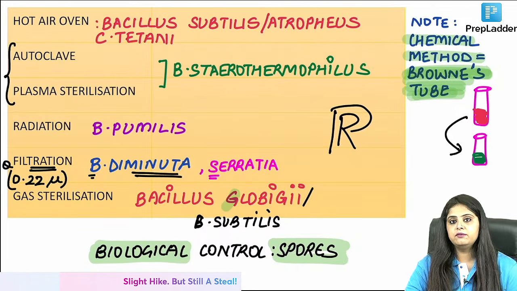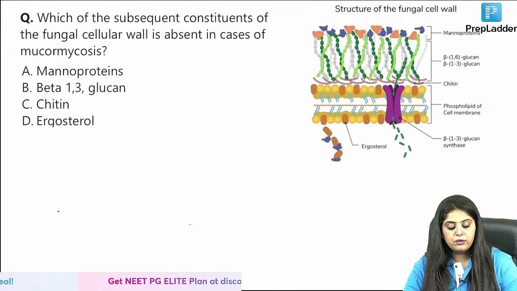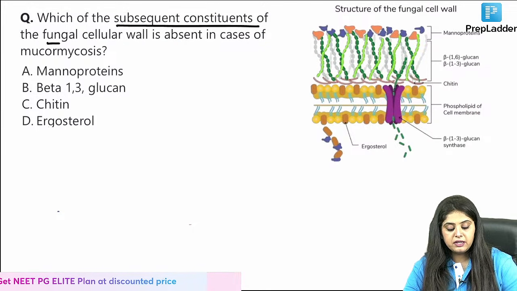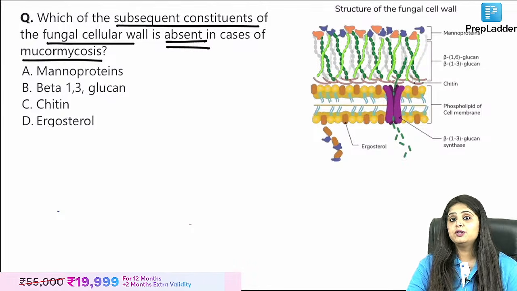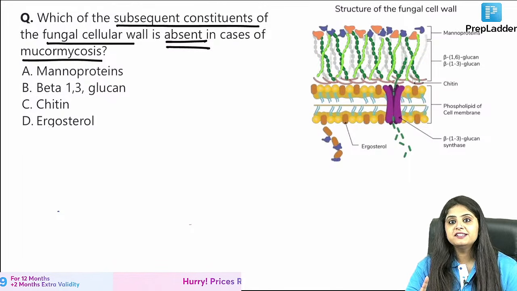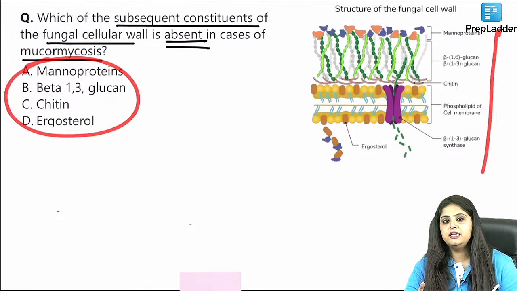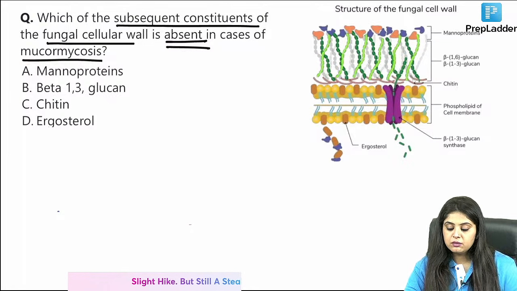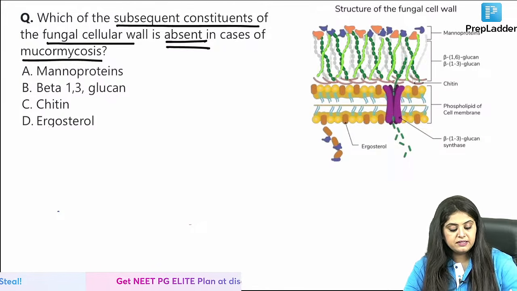Now coming back to cell wall. Let us come back to cell wall. Which of the following constituents of the fungal cell wall is absent in cases of mucormycosis? Cell wall तो है, but bacteria का नहीं. अब fungus का cell wall है. I've given you a random diagram, but you will not need it. What is absent over here? You are saying B, beta 1,3 D-glucan.